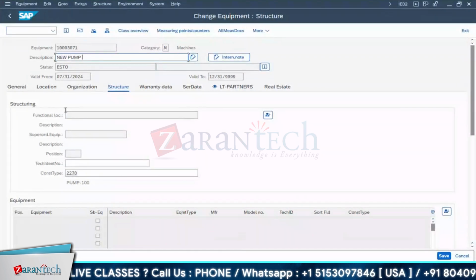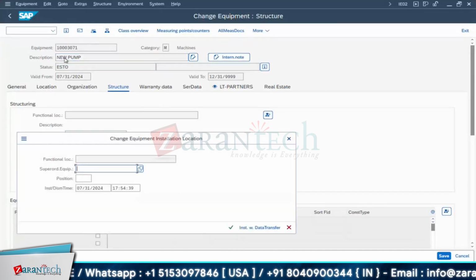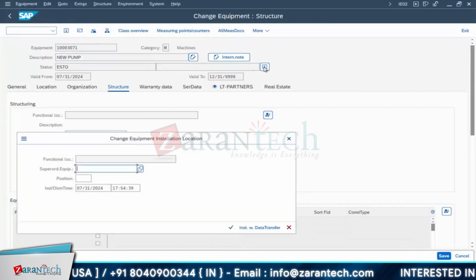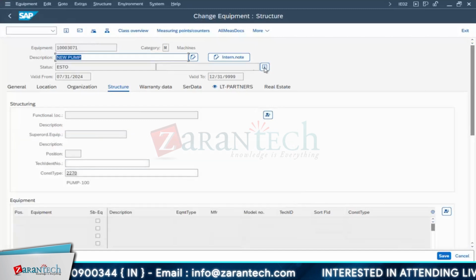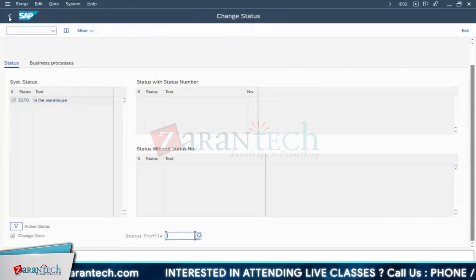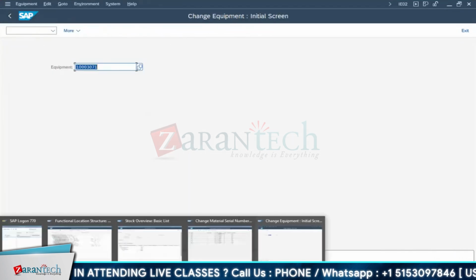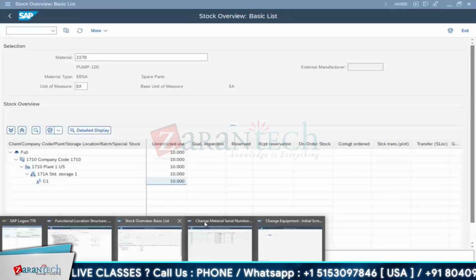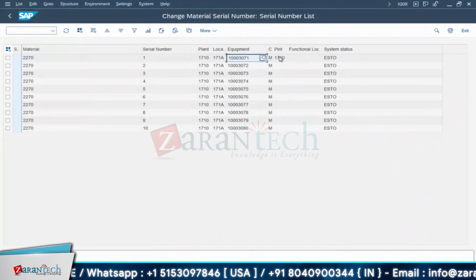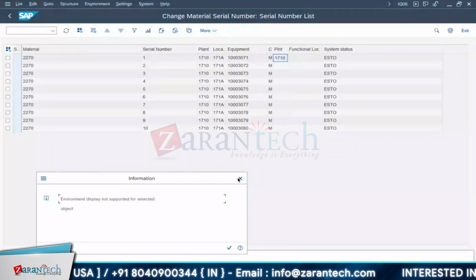3071 is there. I have not done anything, I have just maintained 1710. Because what happens is, it is in warehouse, it is not available, so we cannot install it. You have to issue it. It is in the warehouse with status ESTO. Now how do you bring that back? There is a procedure. I have maintained only the plant and nothing else has changed. If you check the status, everything is the same. The plant got added, but it is not installed under any functional location as of now.